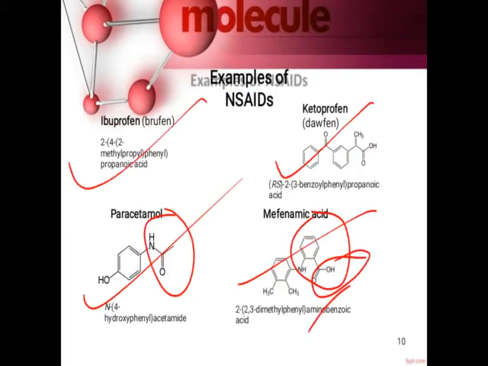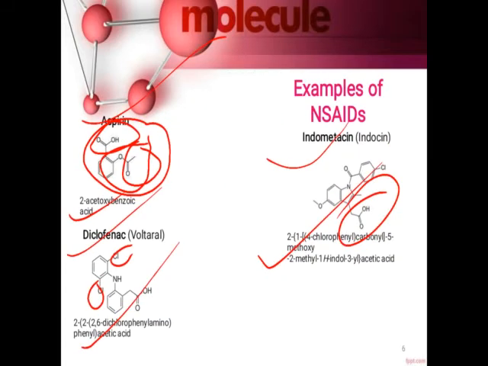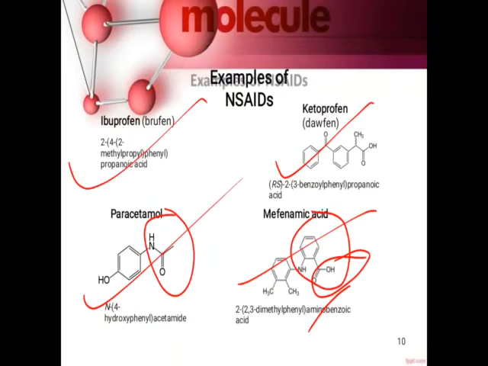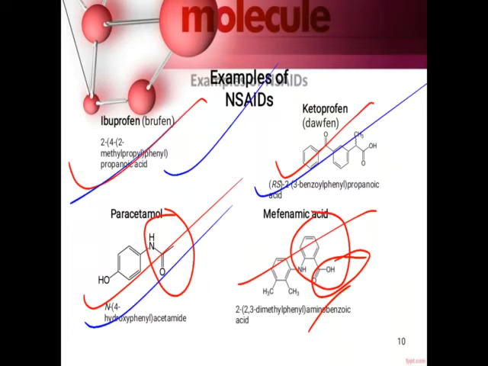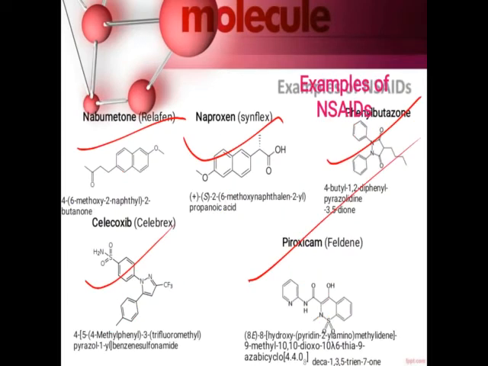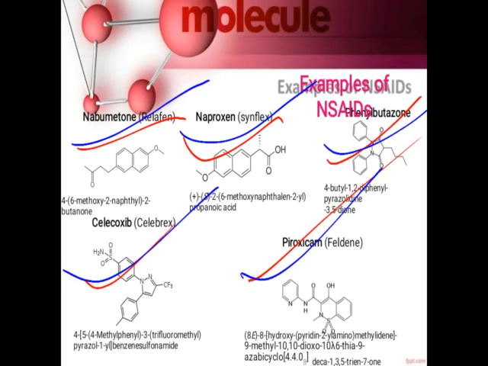Draw the structure. It's aspirin, diclofenac, indomethacin, ibuprofen. This is the ibuprofen name. This is the name for paracetamol. This is for ketoprofen. This is for mefenamic acid. Then nabumetone, naproxen, phenylbutazone, piroxicam, celecoxib.